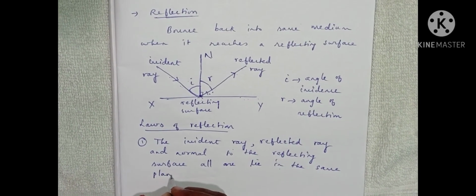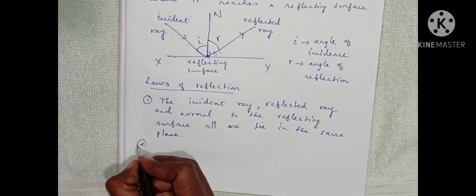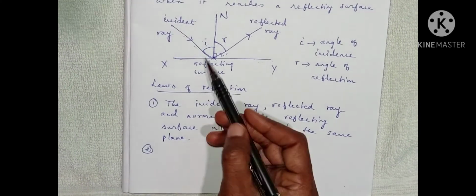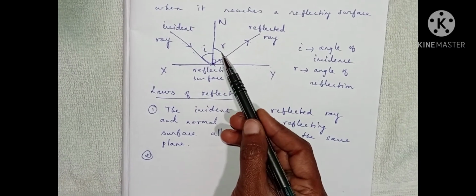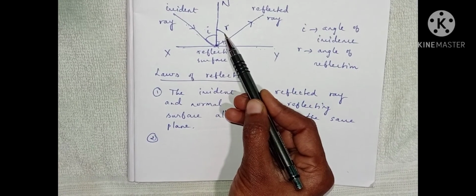This is the first law of reflection. Then next, the second law of reflection. Here the angle of incidence and the angle of reflection are equal. This is the second law of reflection.